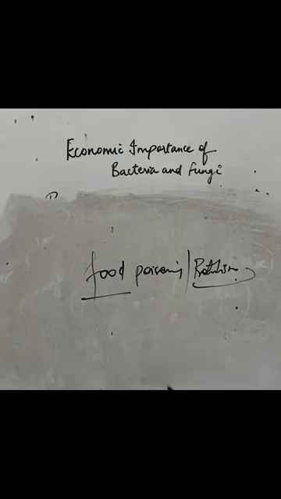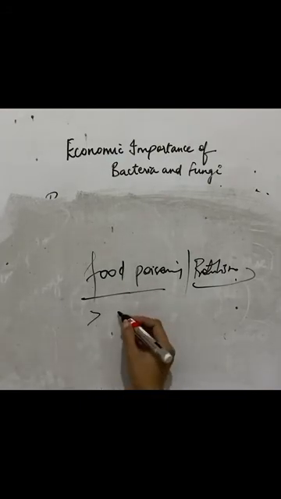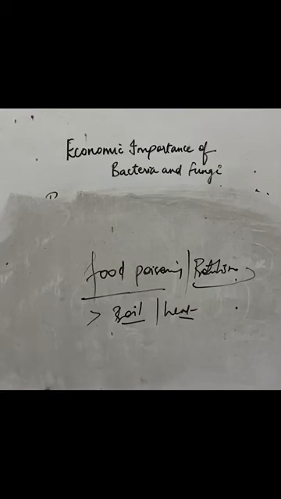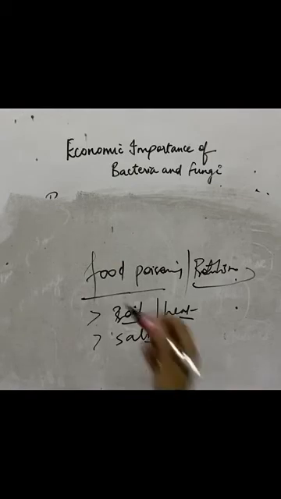In order to kill the bacteria, we heat a particular thing, boil it, or heat it at a high temperature so that bacteria don't grow on it. The next method of food preservation is adding salt. For example, we add salt to pickles so that they do not get destroyed by bacteria. Then dehydration: we dry the thing.